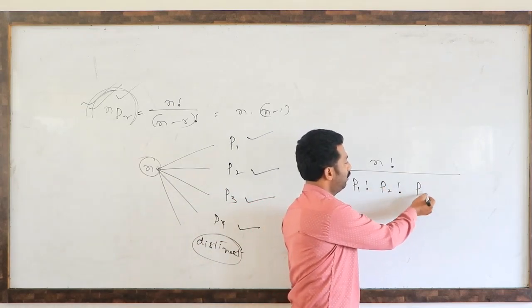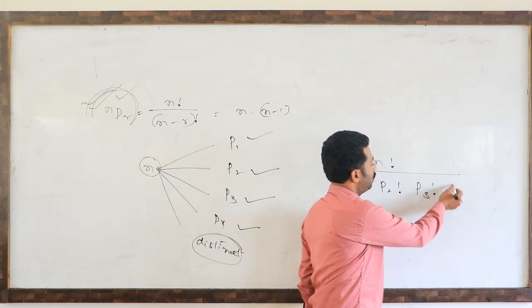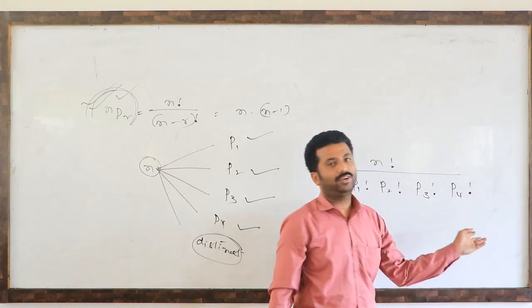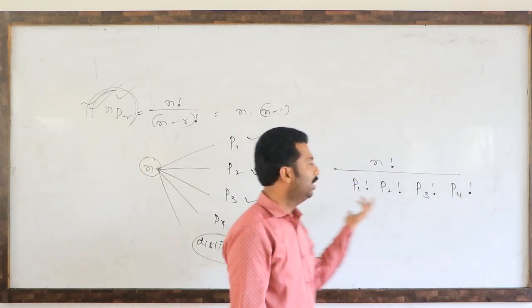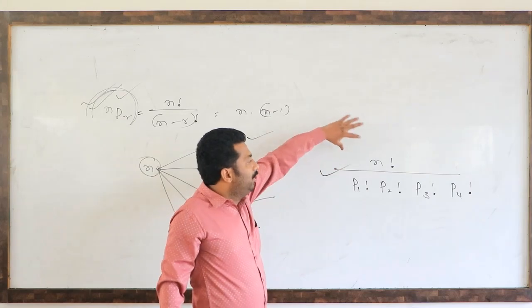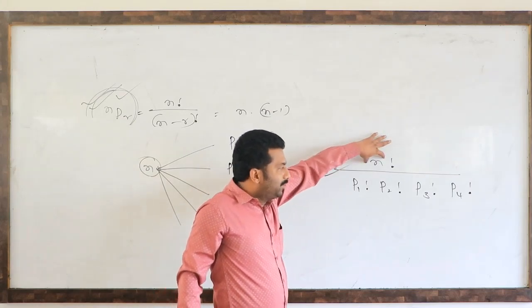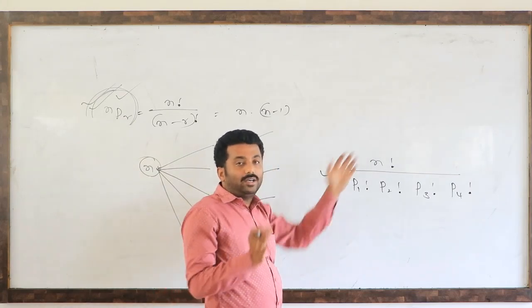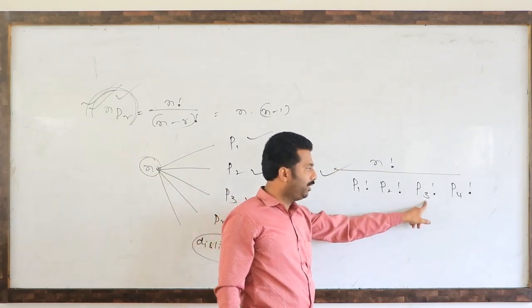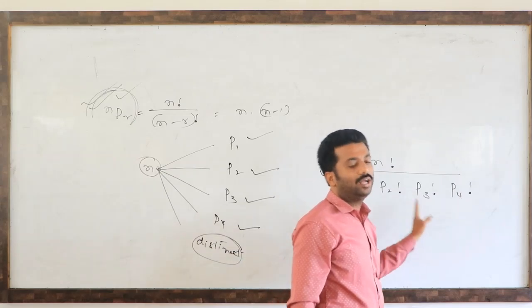Third kind P3 factorial. Fourth kind P4 factorial. Remaining all are distinct means 1 factorial, 1 factorial, 1 factorial. If you write or not, no problem. So you remember, among n objects, some of the terms are of one kind: P1 factorial, P2 factorial, P3 factorial, P4 factorial, and so on.